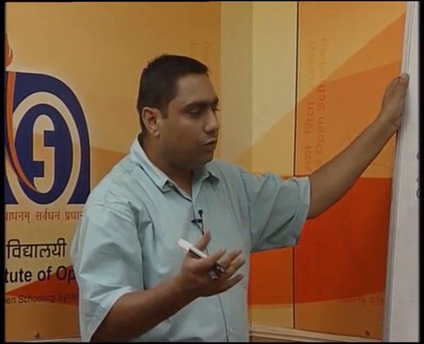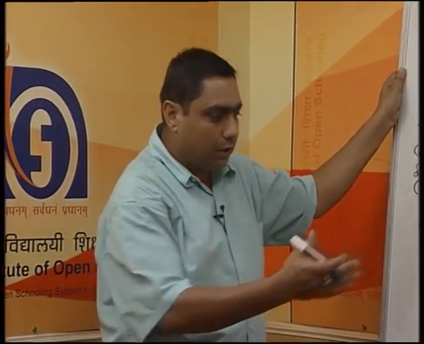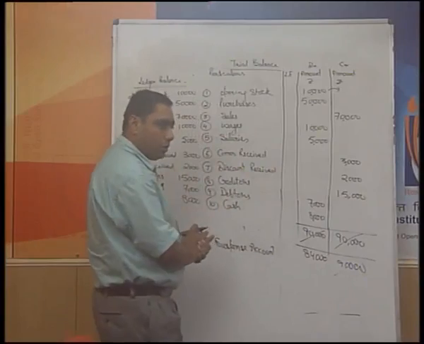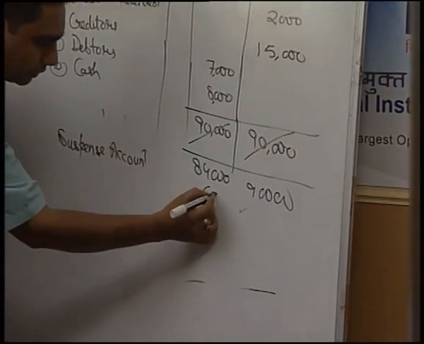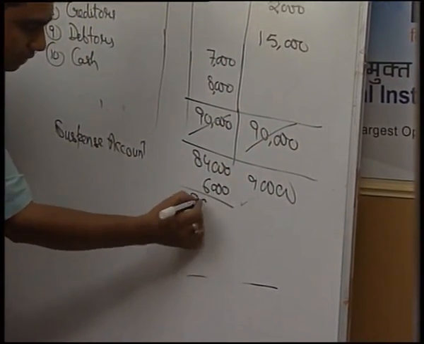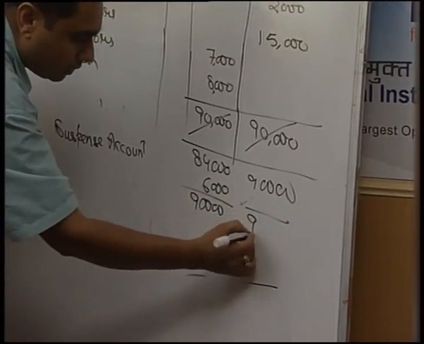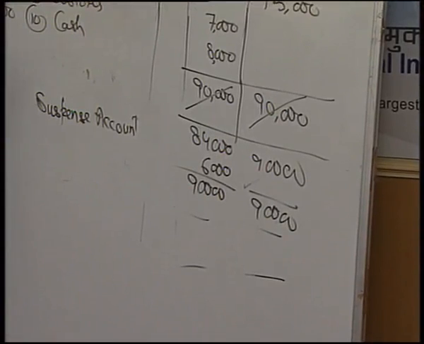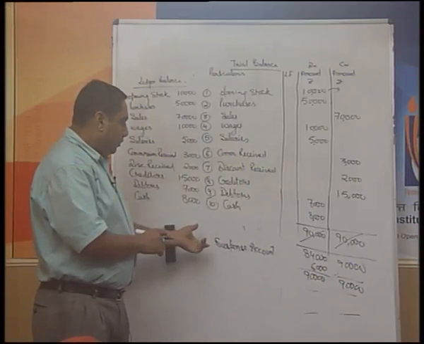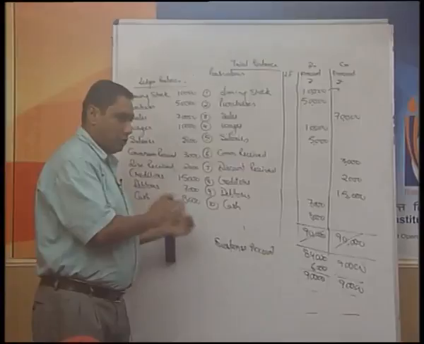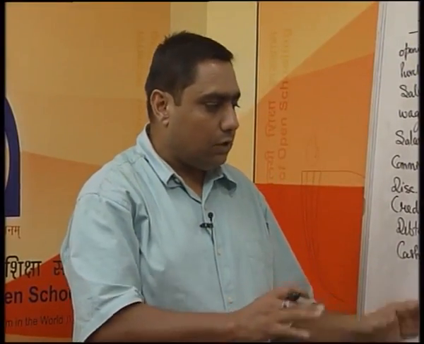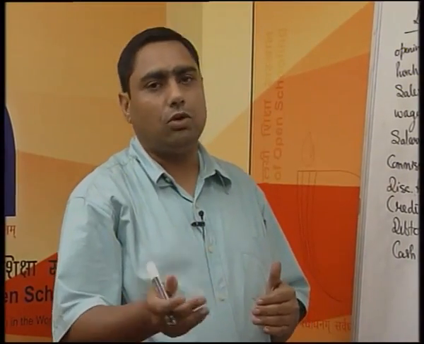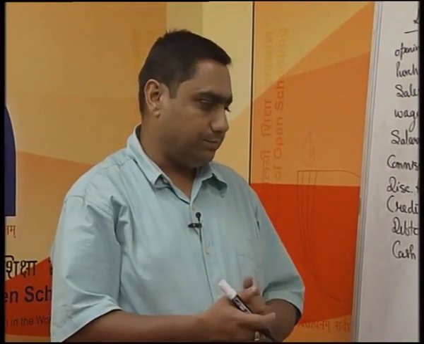So in that case, wherever you found the shortage, say in this case the debit side is shorter by 6,000 rupees in comparison to the credit side, simply write 6,000 in a suspense account, write 90,000 rupees on both the sides and make it artificially tallied. This is not a practical thing, but what we have done is we have got our accounts tallied artificially, because by this we can proceed further and the rectification of this could be done later on at some other stage.